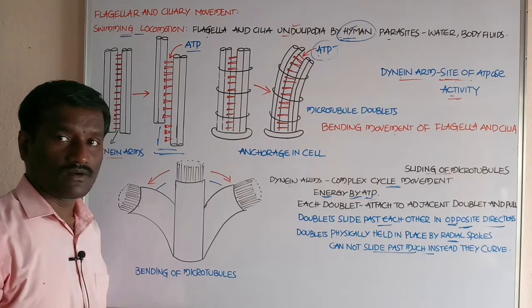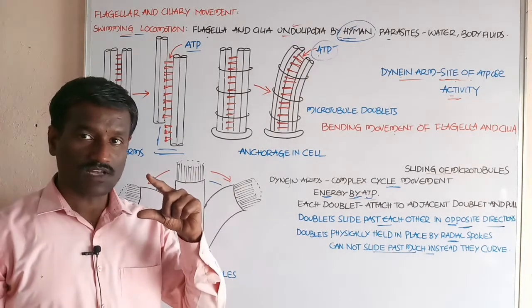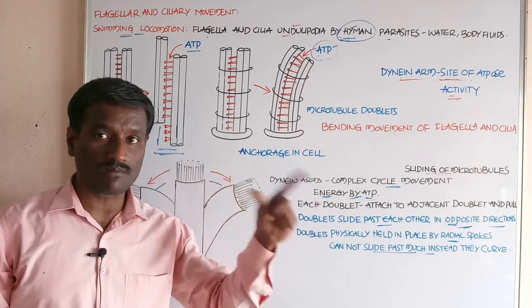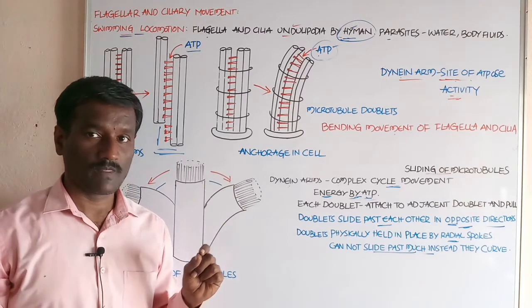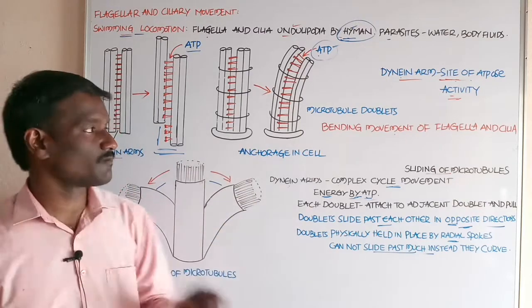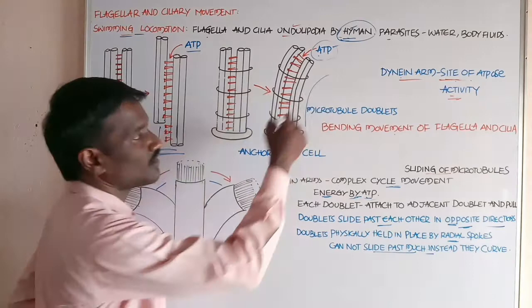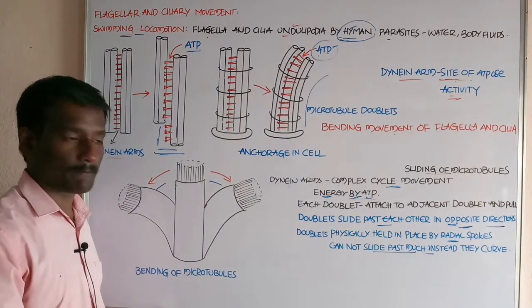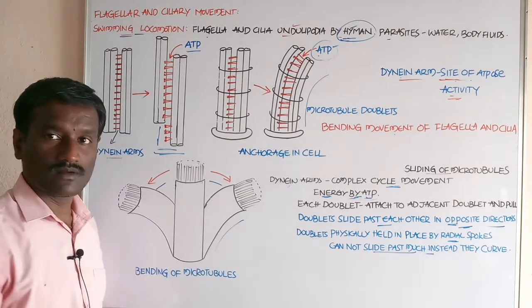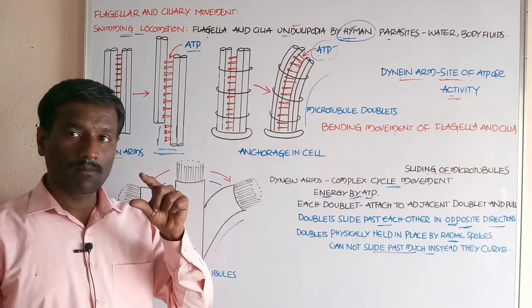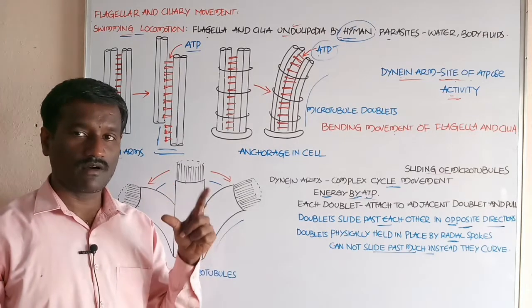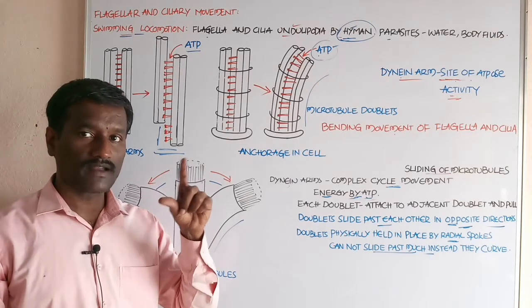Instead, they are curved to one side, student. This is the bending movement of the flagellum and the cilia.